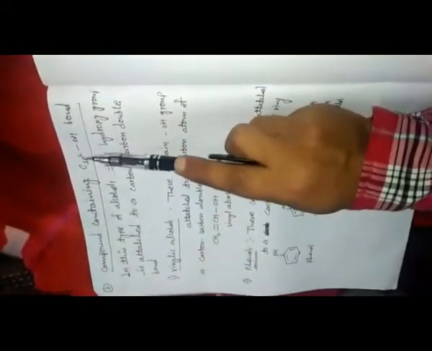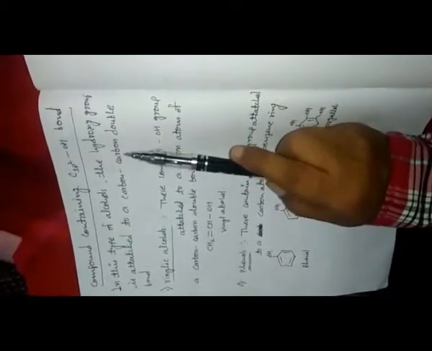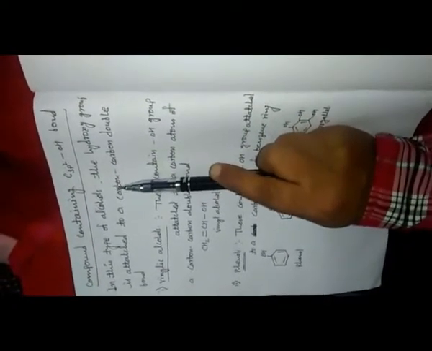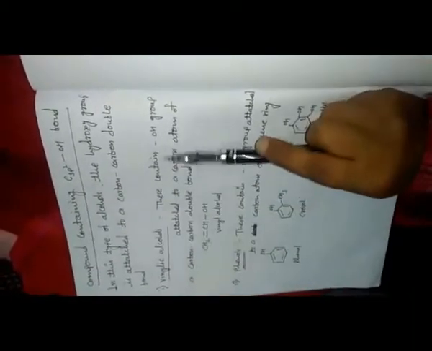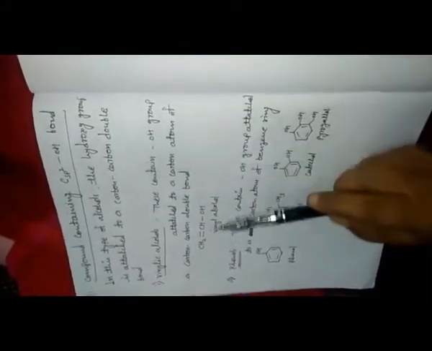Now the next classification is for containing sp2 hybridization. In this sp2 hybridization, the hydroxy group is attached to a carbon-carbon double bond. That means the OH group is attached directly to the double bonded carbon. That is of two types. This is vinylic alcohol. In this, the OH group is attached to a carbon atom of a carbon-carbon double bond. You can check out here, this OH group is attached with this carbon of the double bond. That means this is a vinyl alcohol.